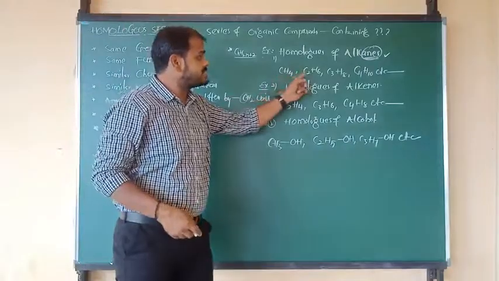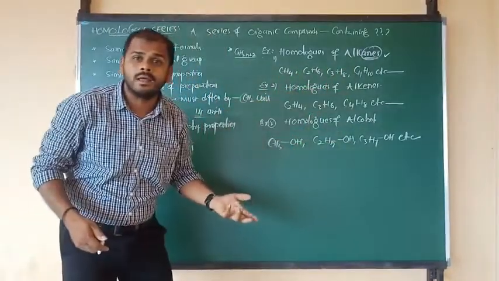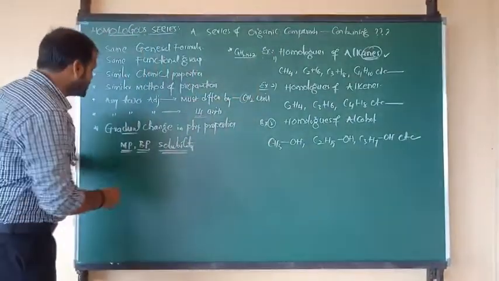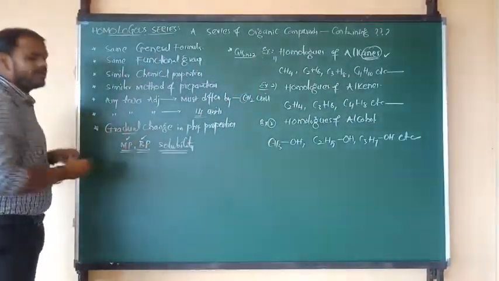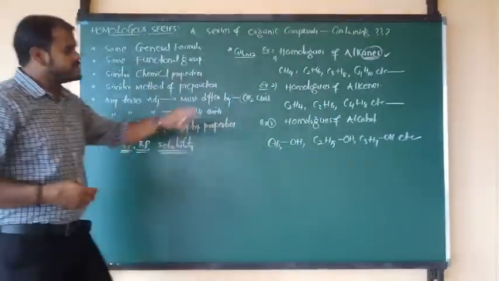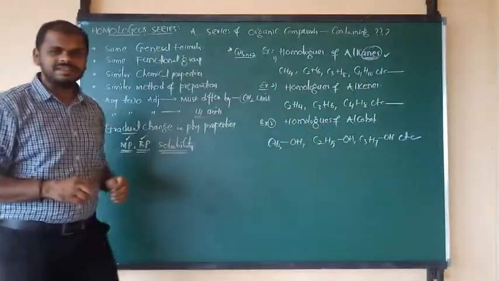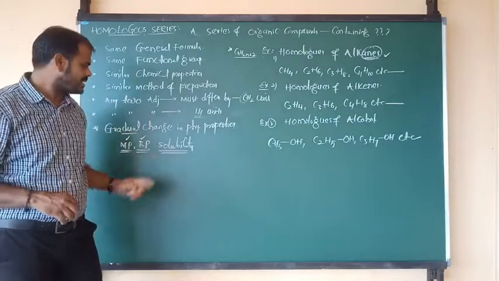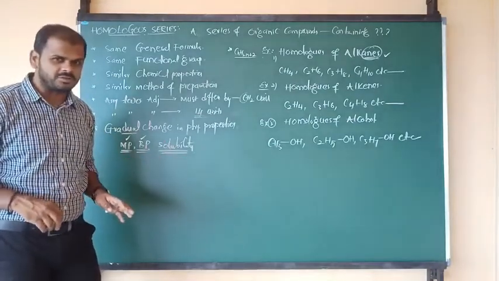So first to second, second to third, third to fourth. What happened? Molecular mass increases. So molecular mass is directly proportional to melting point and boiling point. So in the first case there will be an increase of what, Nana? Melting point and boiling point. Yes or no? Yes. And now I will tell you about solubility.